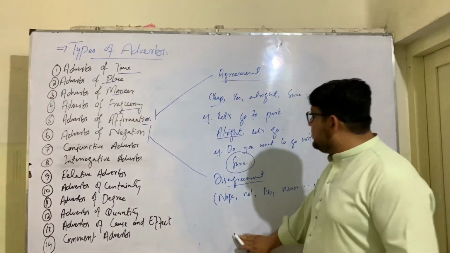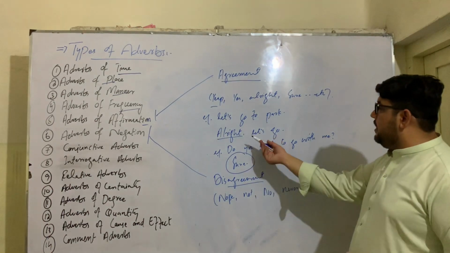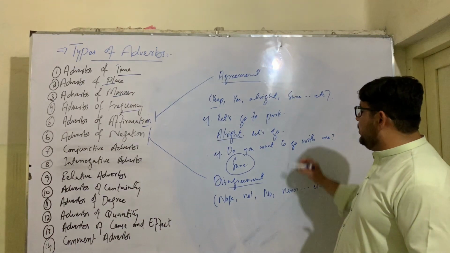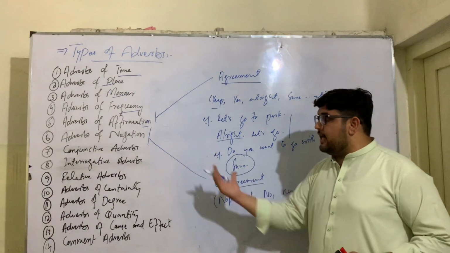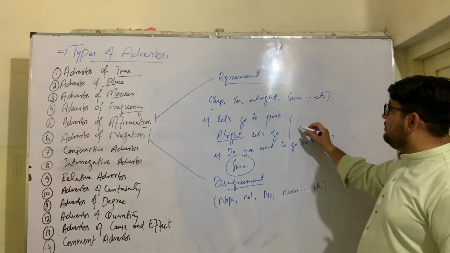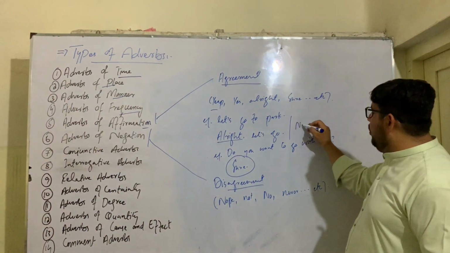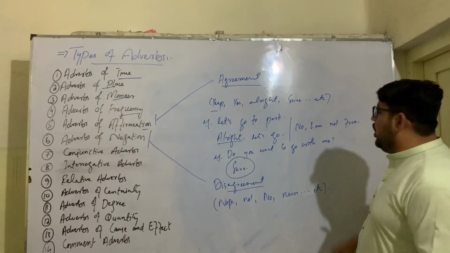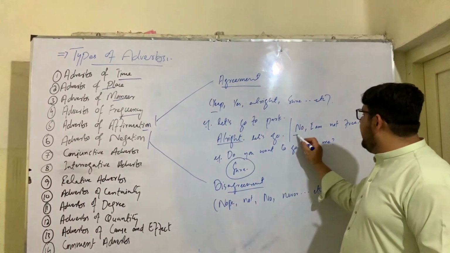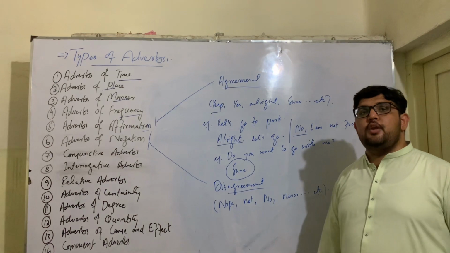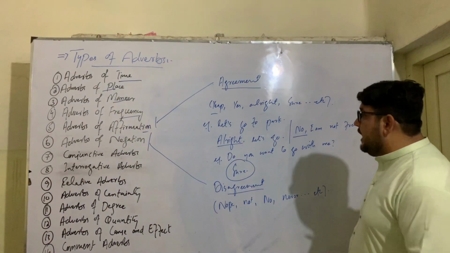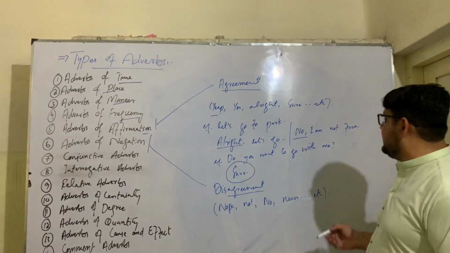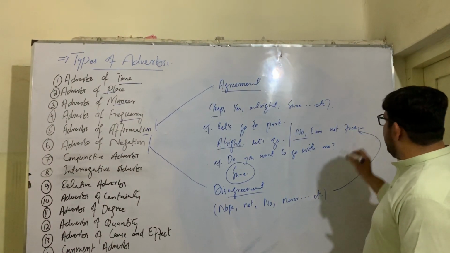For example, the same examples. If somebody tells you, let's go to the park, so through negative adverbs or disagreements, you can simply say, no, I am not free. No, I am not free. So here no is an adverb of negation, where you disagree to someone's idea or someone's response, or you reject someone's request. So we use adverb of negation there.